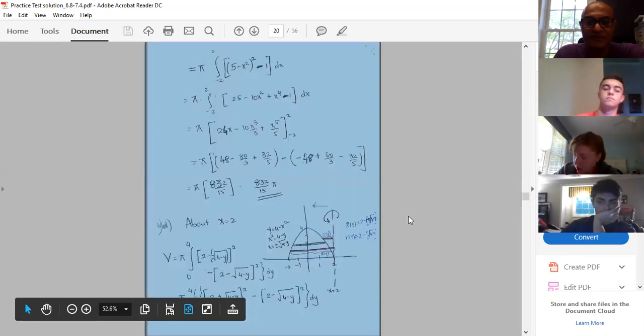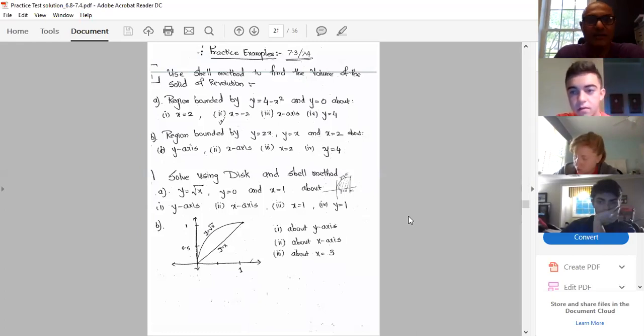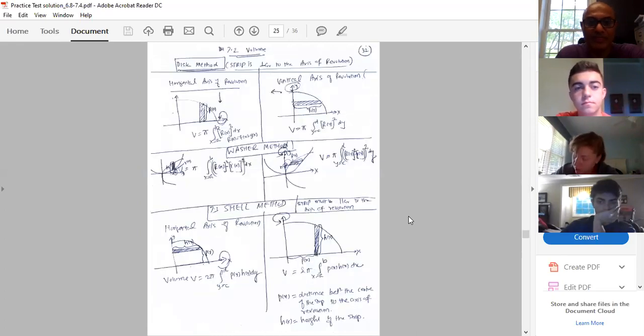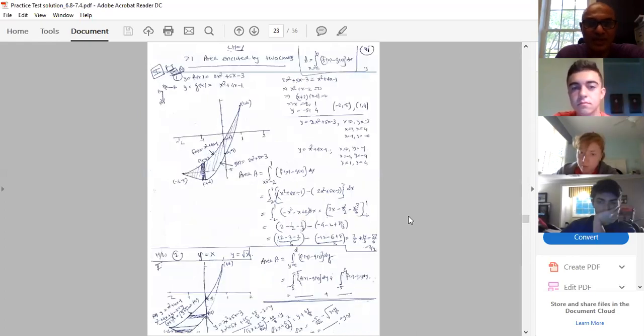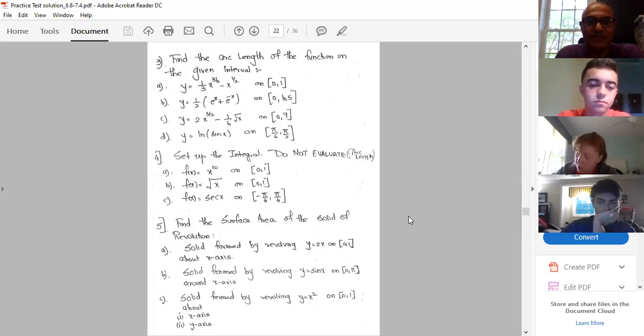And then after we started, I mean to say, we started volume by the disk and washer method. Is it the same file we used yesterday? I don't know. Area enclosed by two curves. Let me double check, guys. Yeah, I think this is the same file we used yesterday.